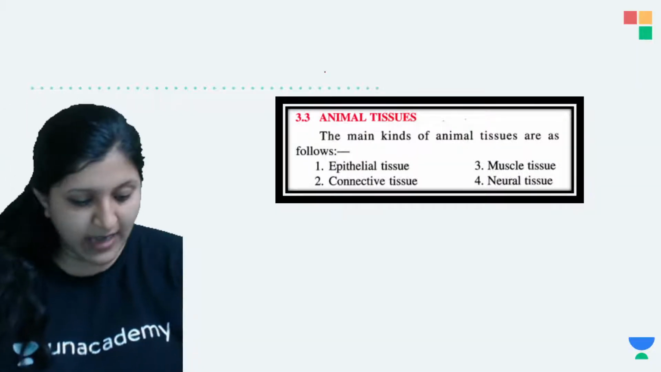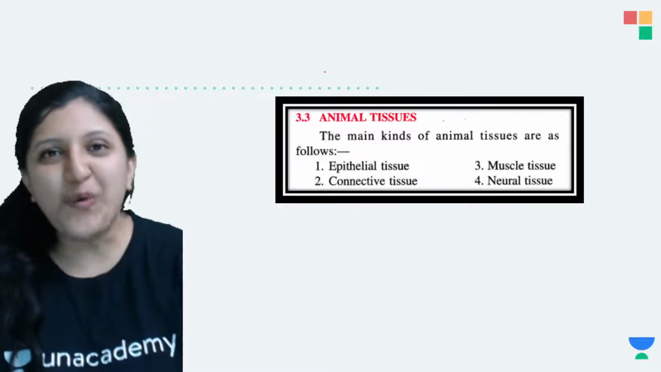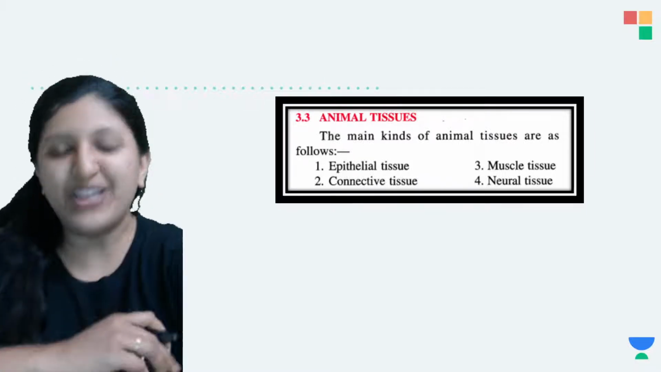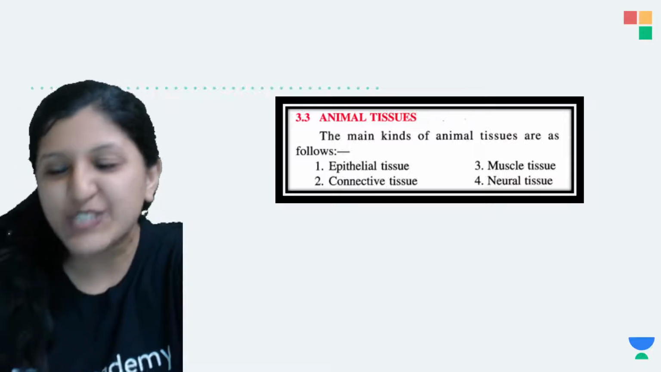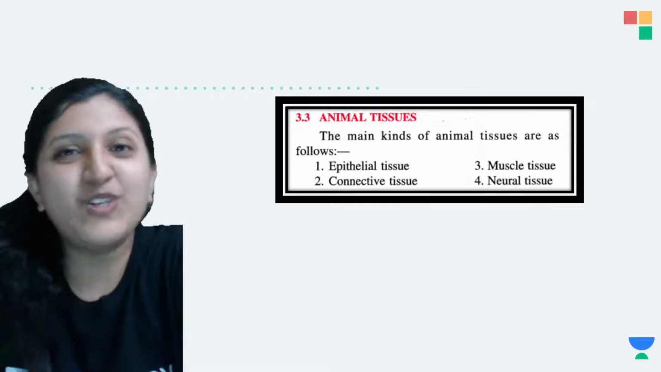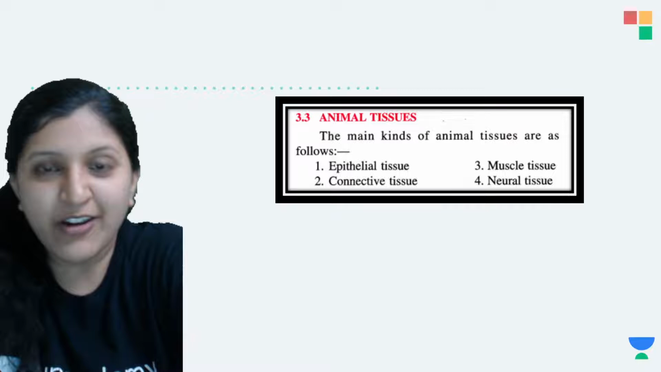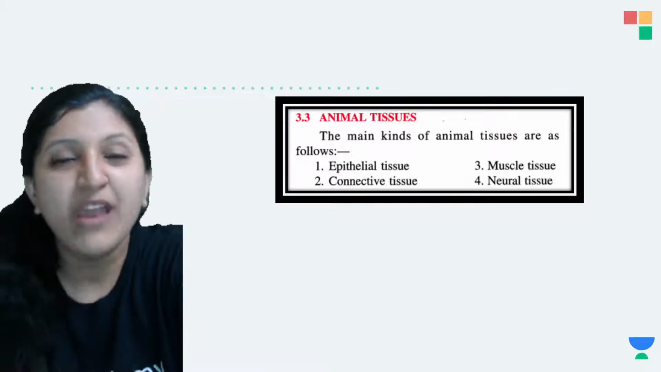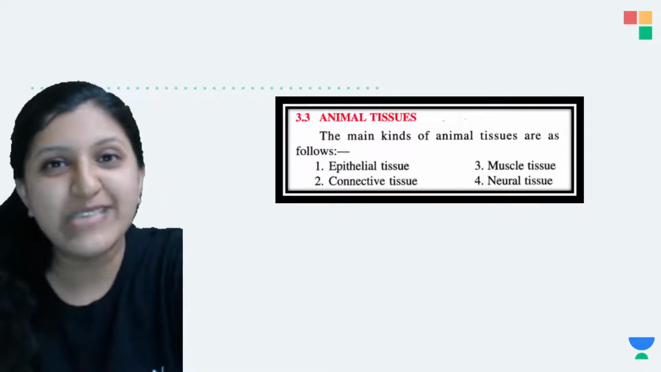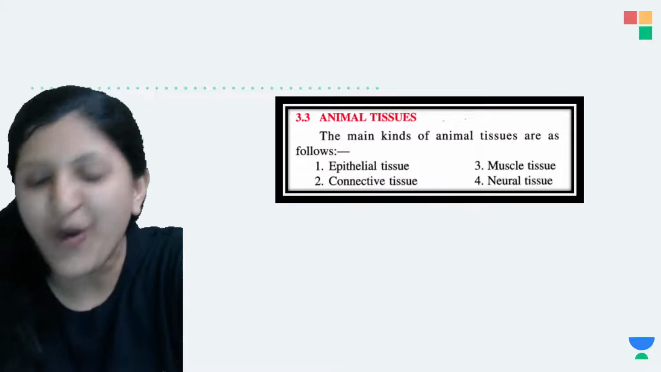So let's get started with the animal tissue. What all different types of tissues are there in case of animals? When we usually say tissues are there, how exactly are these tissues formed in each and every organism?